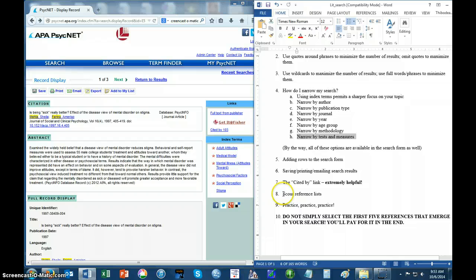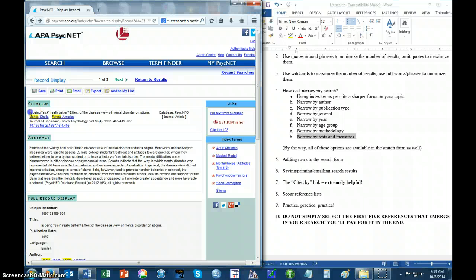Another thing to say is scour reference lists. When you obtain these papers, so for instance this one right here, we've already decided this one is very relevant to our aims. Not only is it the case that other articles that cite this one could be very relevant as well, but it's also the case that articles that are cited by this one, by the Mehta and Farina paper, could be very relevant too. So if you scour those reference lists, you might find a lot of good stuff that's also really tightly linked to our topic and what we're trying to do here.